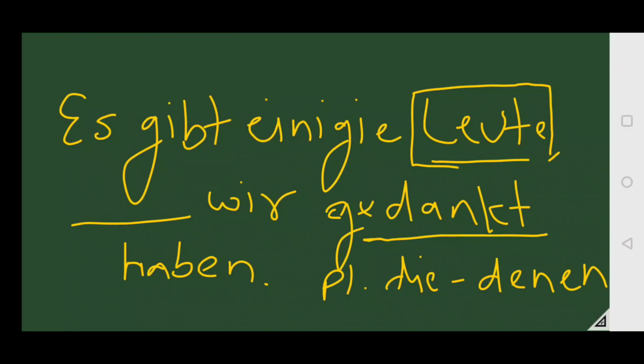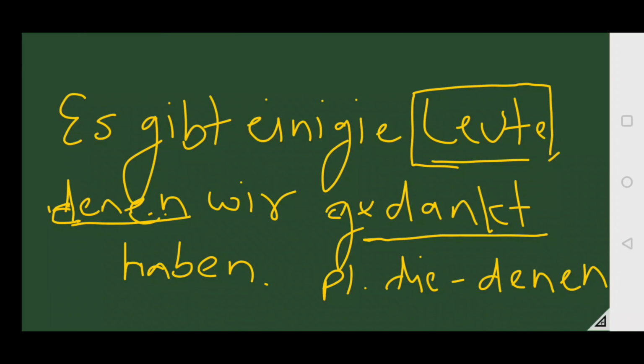Remember, D changes into denen in the plural case. So es gibt einige Leute, denen. D-E-N-E-N. So there are few people, some people whom we have thanked.